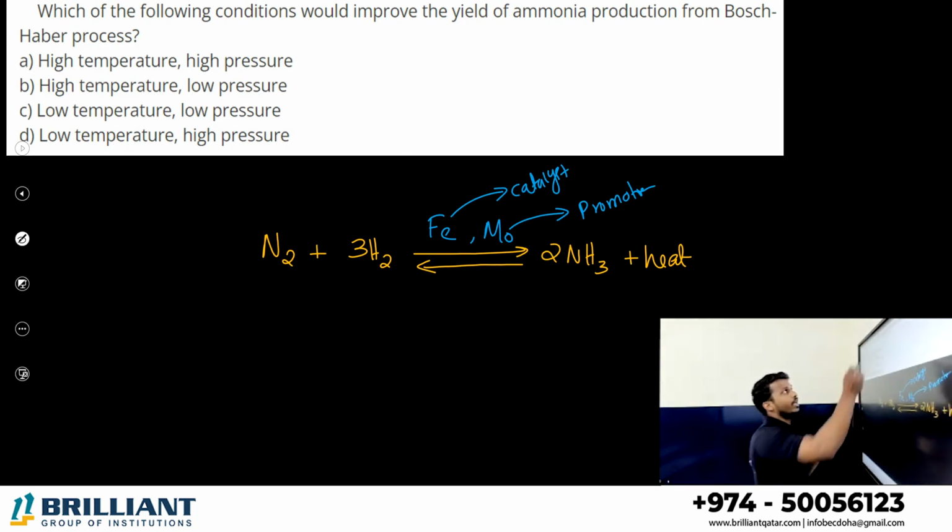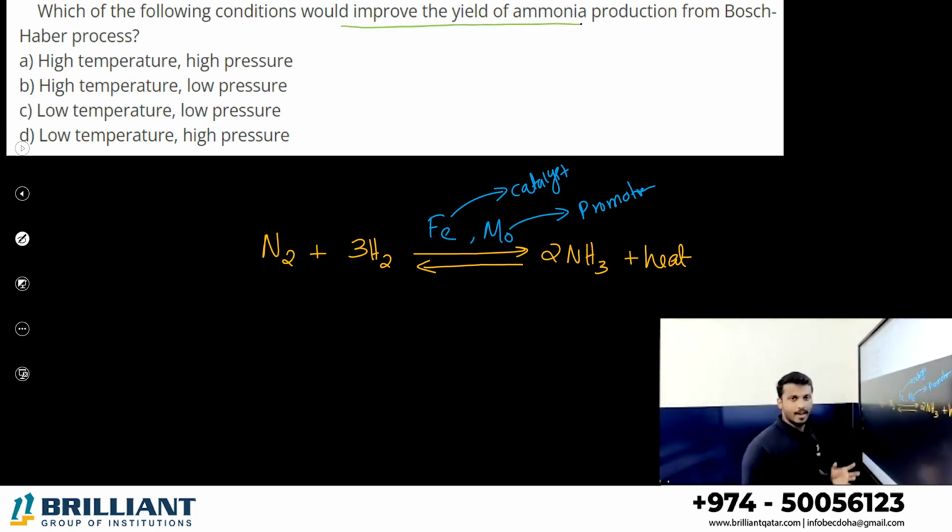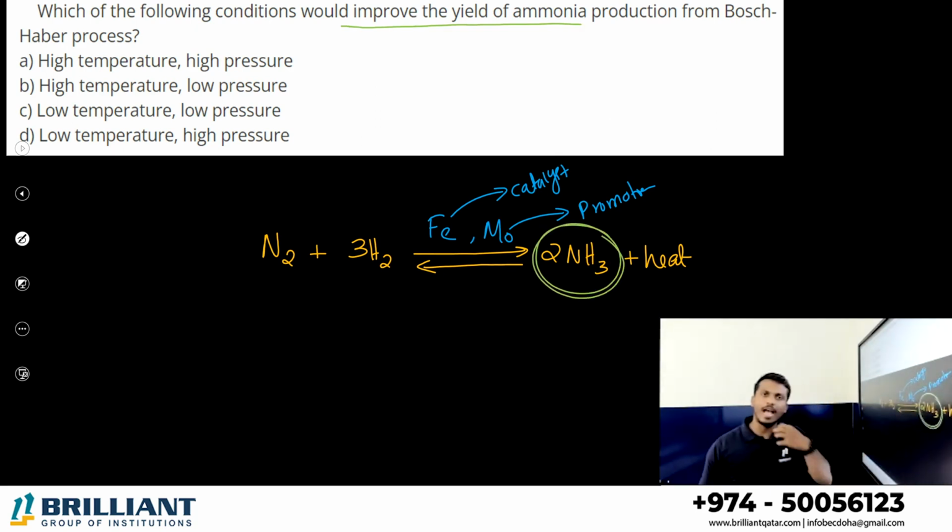If you want to improve the yield of ammonia, what do we have to do with temperature and pressure? You know ammonia is located on the product side, so which reaction do you need? The forward reaction, right? You need more forward reaction. What factors can increase the forward reaction?